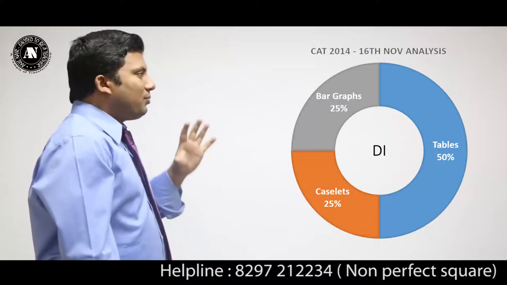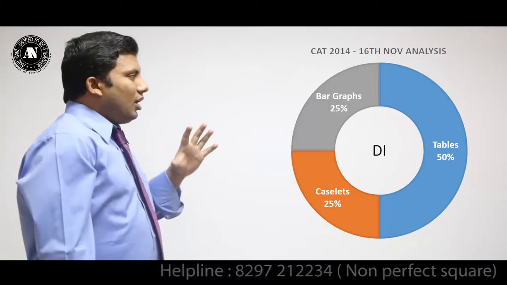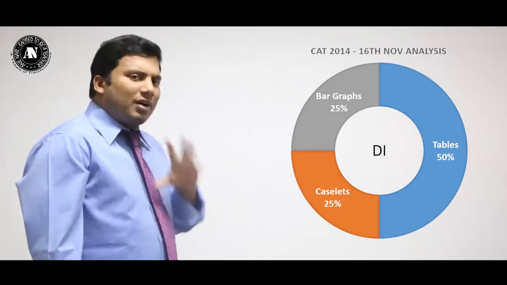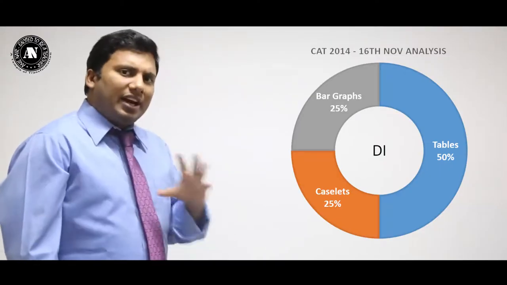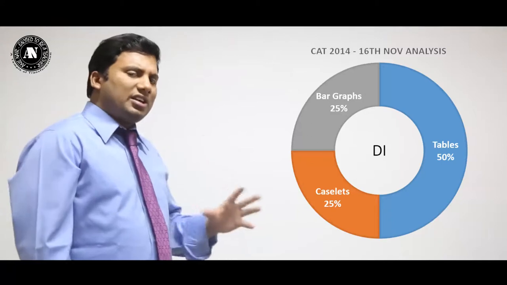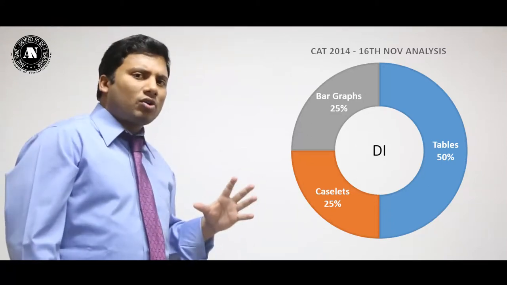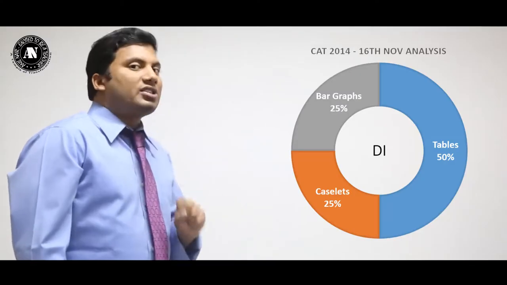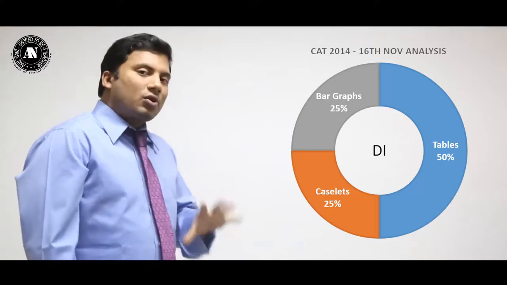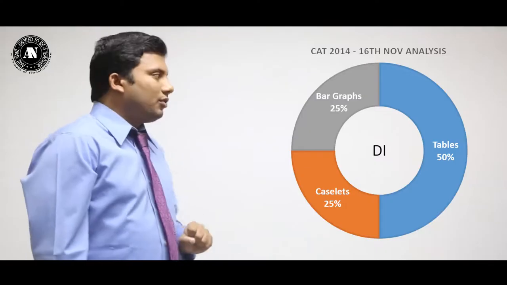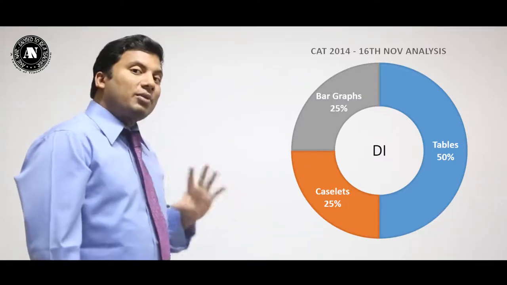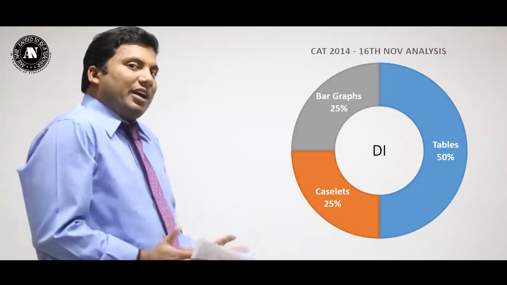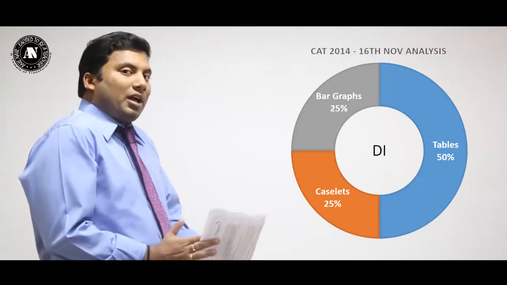DI. If you observe DI, 50% of the questions came from tables. Some of them are straightforward questions related to growth rate, percentage increase, and compound annual growth rate. But some of the questions are calculation intensive. 50% of the questions came from tables. Make sure that you go through all the varieties of questions that can come from tables in data interpretation.